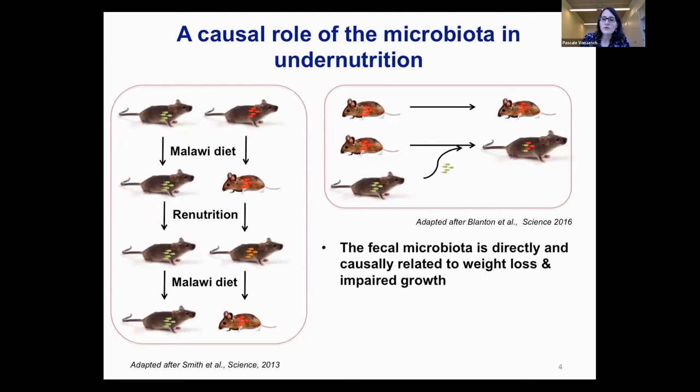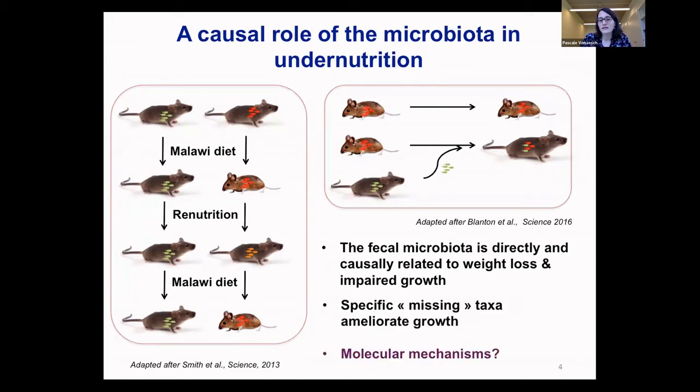And what the researchers observed was that when they had mice with an undernourished microbiome in the same cage with mice that had a healthy microbiome, these formerly undernourished mice were doing much better in their growth. And this really said that there are indeed specific missing taxa in these undernourished mice, that they can actually come from outside, as an example through the feces from another mouse, and are then also able to ameliorate the growth of the latter. However, today it still remains somehow elusive what the molecular mechanisms behind this really are.